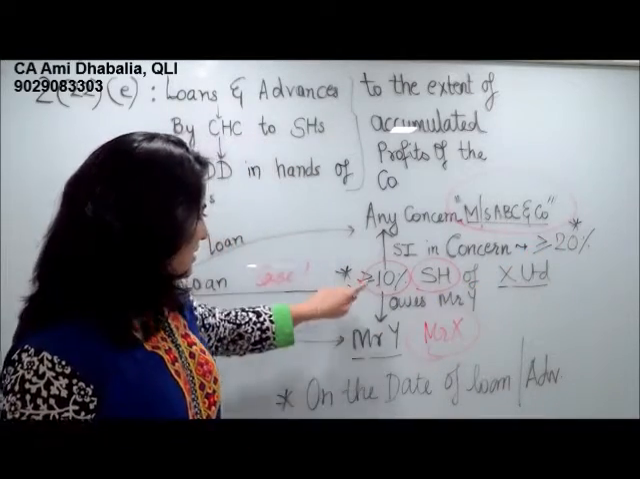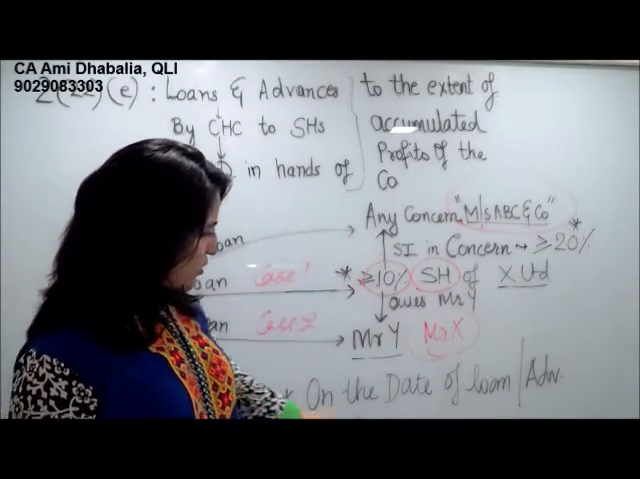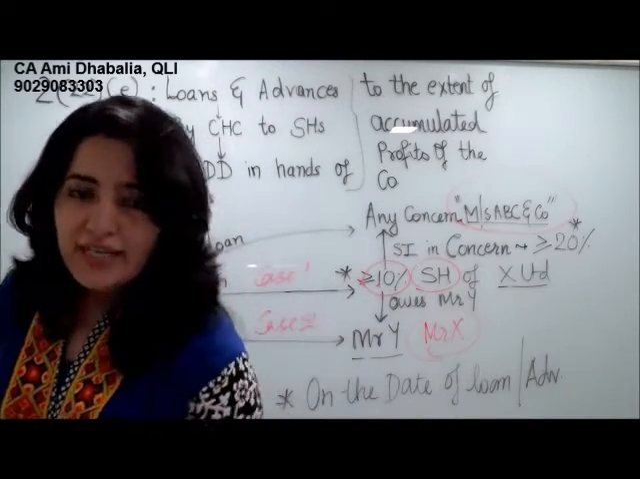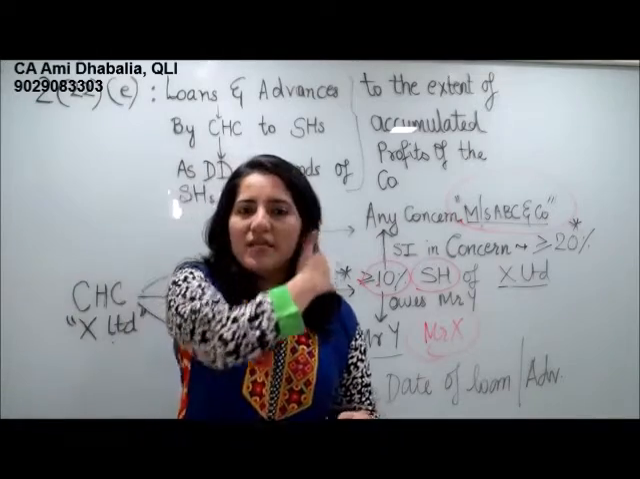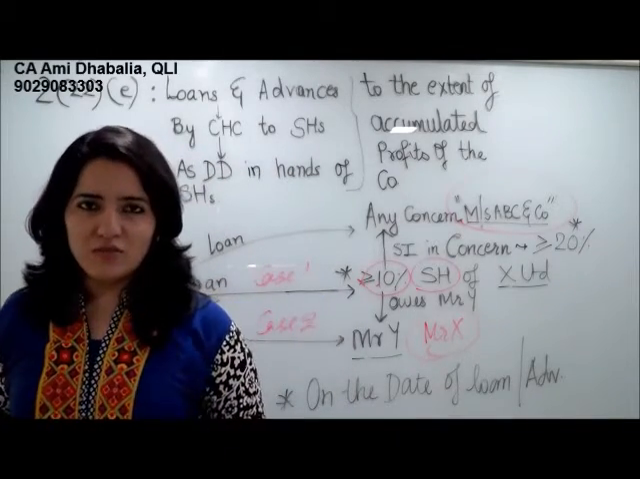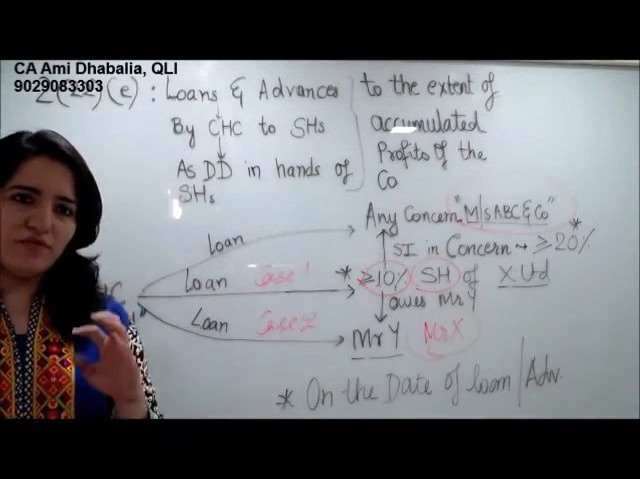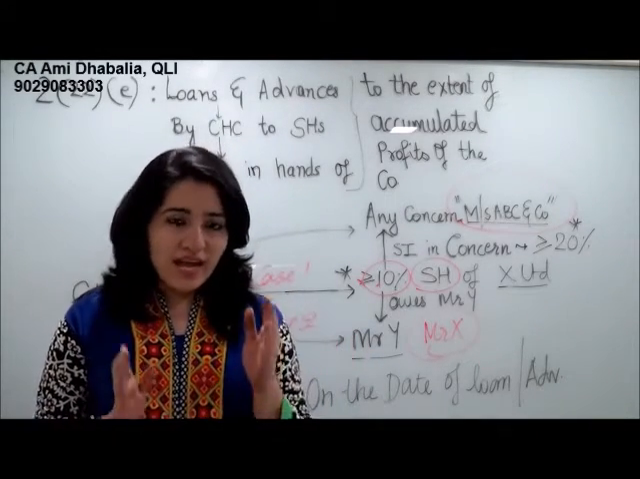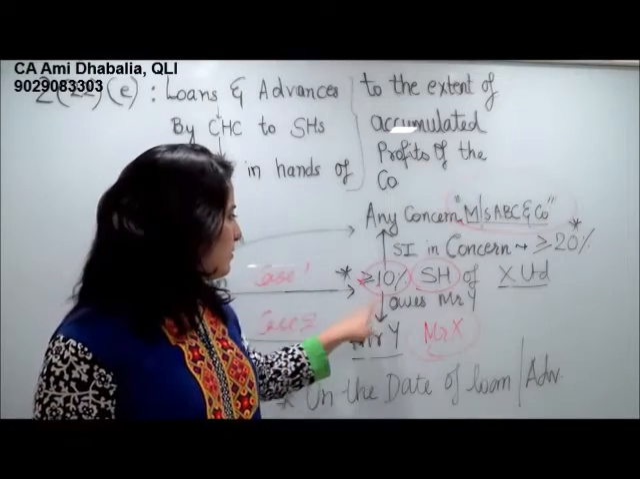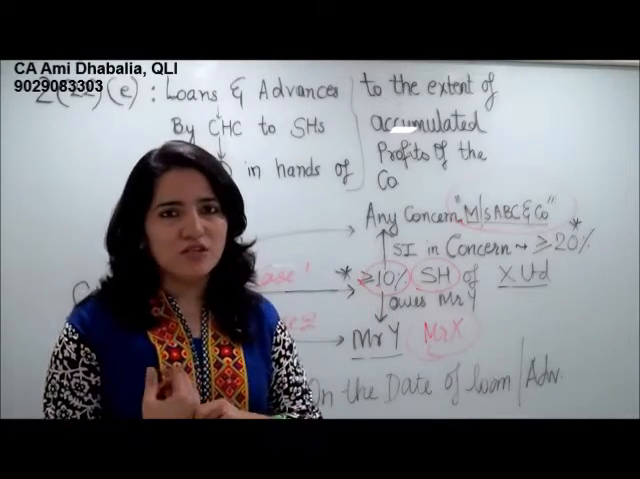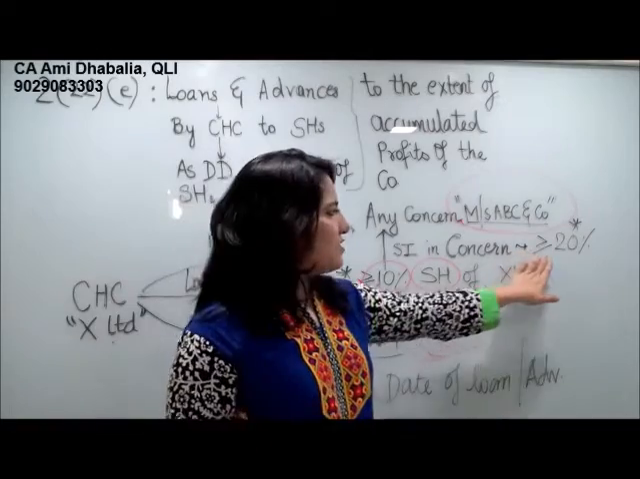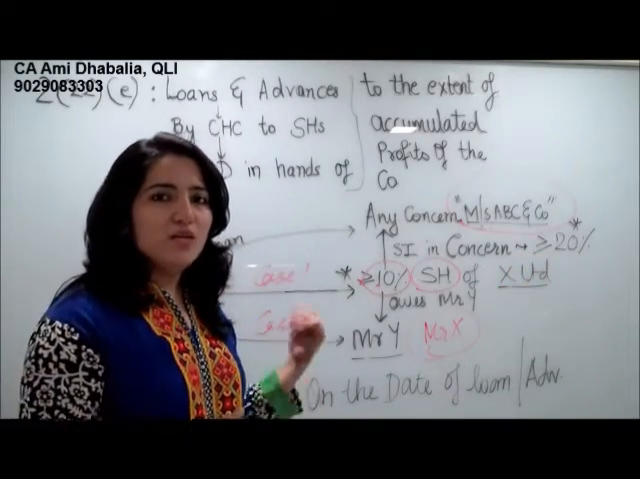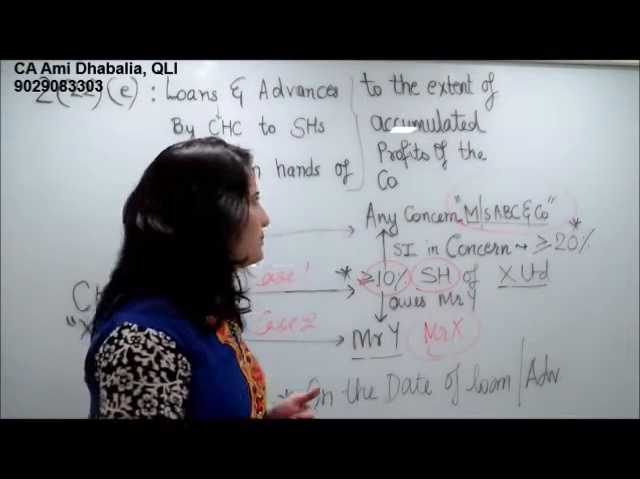Second thing is 10% and 20% should be on the date of loan or advance. So at any time during the year this percent may vary. That is not important. You just have to see that if the loan is given on, suppose, 2nd of January 2014, as on that day you have to check whether the shareholding is 10% or more, or substantial interest is 20% or more, and if it is fulfilled then 222E shall be attracted.